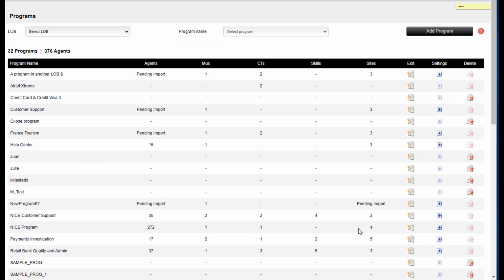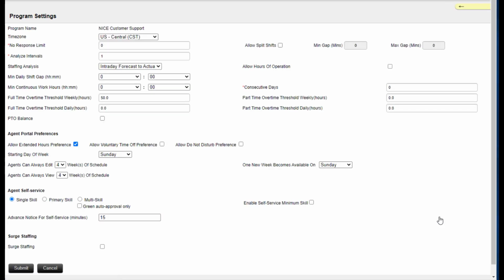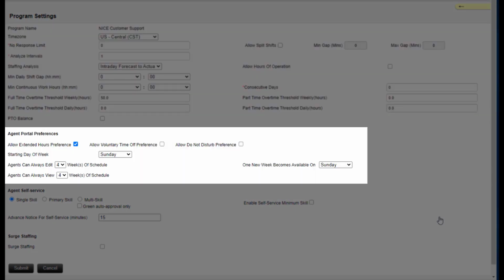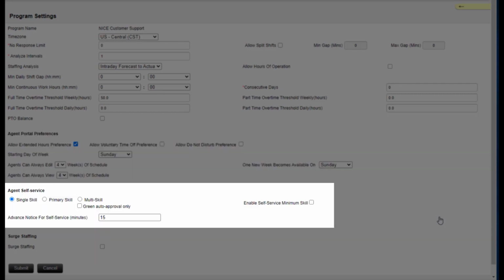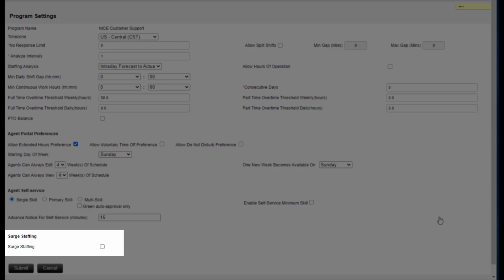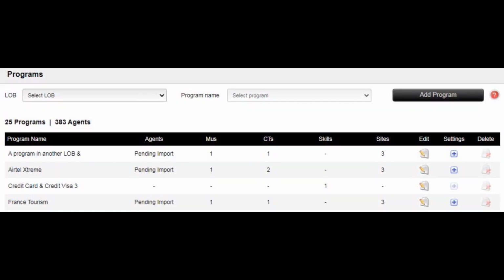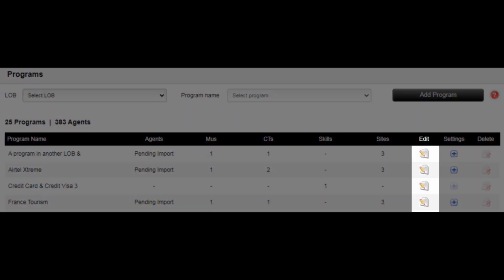Now that you have associated all the entities the program needs, you need to configure the parameters for the program. To do this, click the plus in the Settings column of the program you want to configure. The Program Settings page includes sections for 4 types of parameters: parameters for the program itself, parameters for the agent portal for agents in this program, parameters for agent self-service, and whether to enable surge staffing for extra hours opportunities. Enter the setting for each of the parameters. Click Submit.